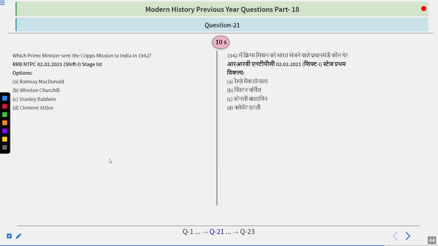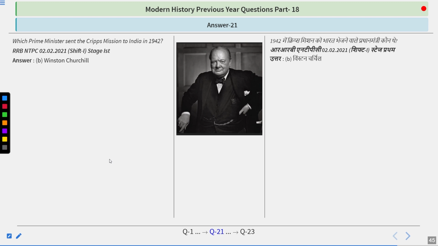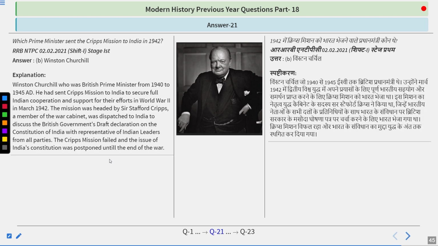Which Prime Minister sent the Cripps mission to India in 1942? Ramsay MacDonald, Winston Churchill, Stanley Baldwin, or Clement Attlee? Think about it. So it is quite a simple one, because Clement Attlee was the one under whom independence was given. Ramsay MacDonald was the one who is associated with the roundtable conferences. So the answer is simple. The answer is Winston Churchill. Winston Churchill was the British Prime Minister from 1940 to 1945.